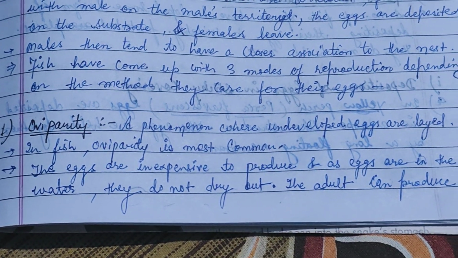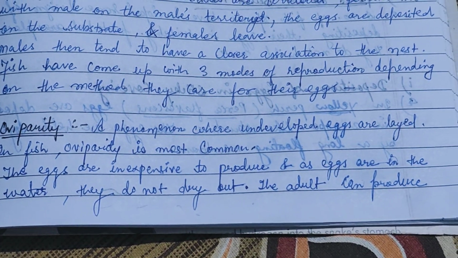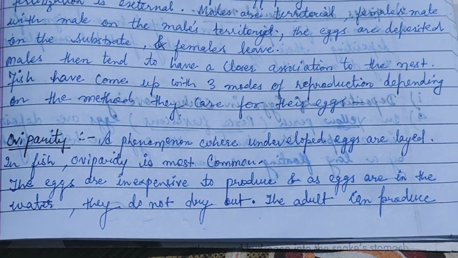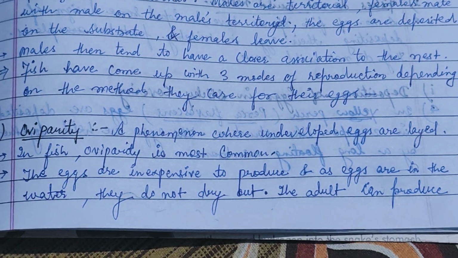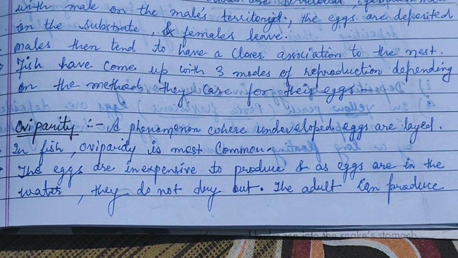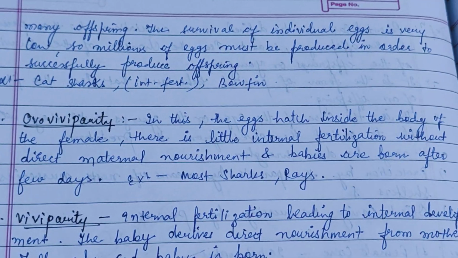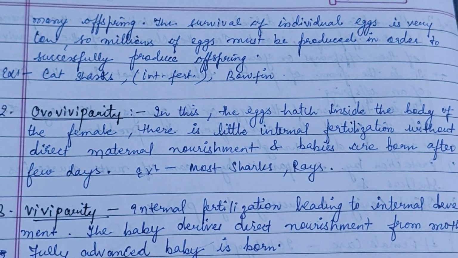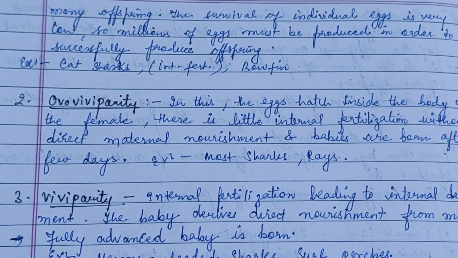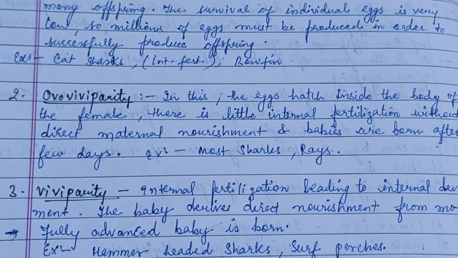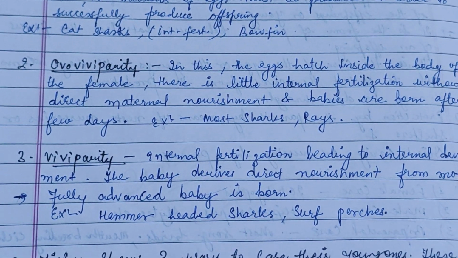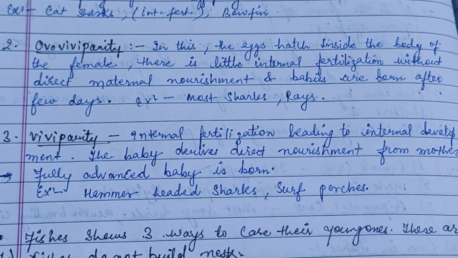The first one is oviparity, a phenomenon where undeveloped eggs are laid, and in fish, oviparity is the most common. Eggs are inexpensive to produce, and since they are in the water, they do not dry out. The survival of individual eggs is very low, so millions of eggs must be produced in order to successfully produce offspring. Examples are catfishes, cat sharks, etc.